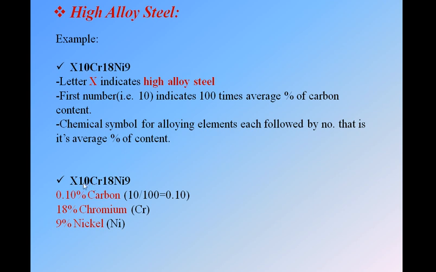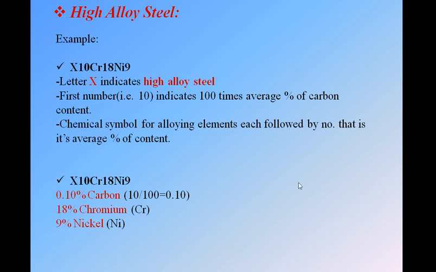10: the first number is always the carbon content, so divide 10 by 100, we get 0.10, so 0.10% carbon. Next we have Cr18 and Ni9. These numbers will be taken as they are because it starts with X or XT. The alloying element numbers following will be taken as they are. So you take 18% chromium and 9% nickel as they are, only when it starts with something like XT or X. Otherwise you have the divisible factors for alloying elements.